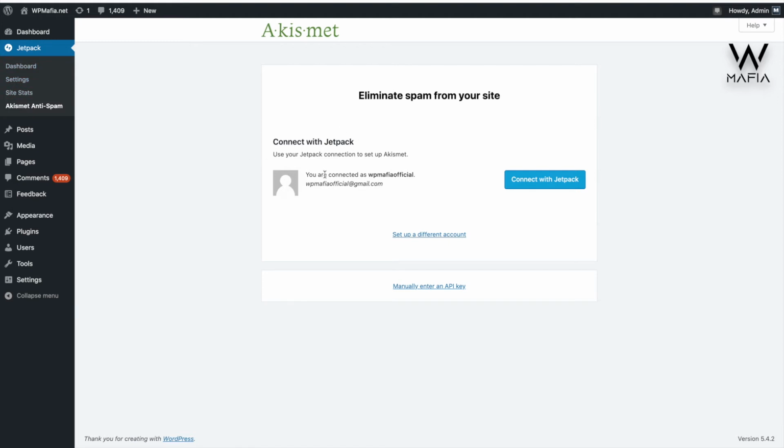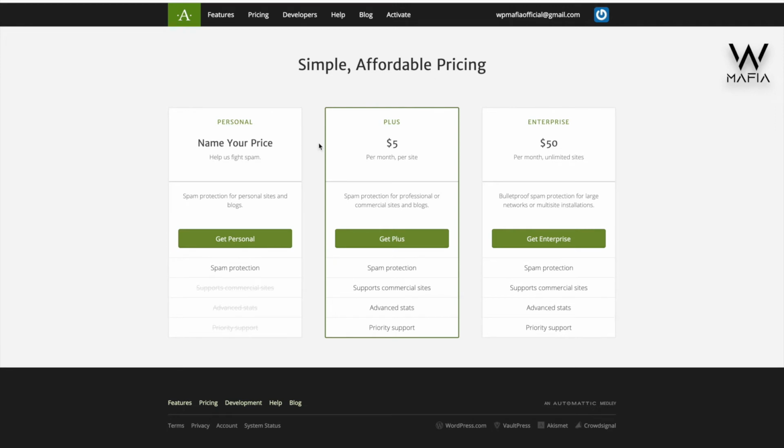Jetpack and Akismet are from the same company, and it's an extension of the Jetpack plugin. Here you can see I have already signed up with WordPress.com with the Jetpack plugin, so I don't need any further steps. Just click on Connect with Jetpack. Then you can see three types of plans: name your price, personal, plus, and enterprise.